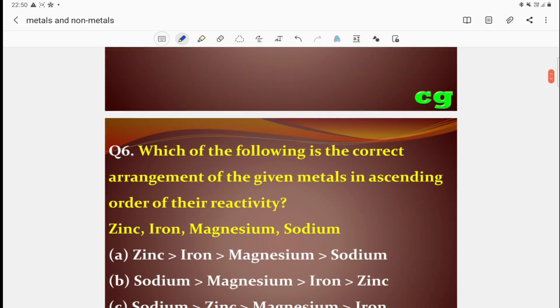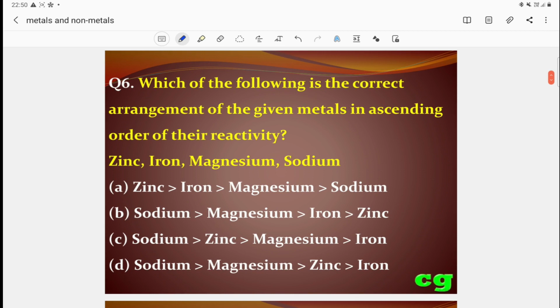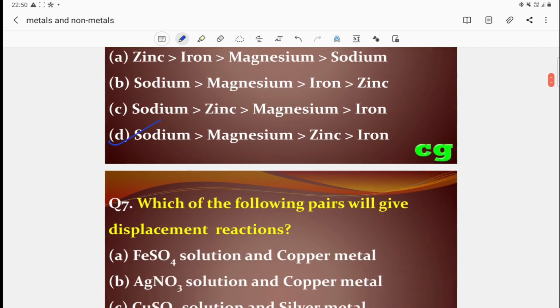Then question number 6. Which of the following is the correct arrangement of the given metals in ascending order of their reactivity: zinc, iron, magnesium and sodium? The choices are zinc, iron, magnesium, sodium; then sodium, magnesium, iron, zinc; then sodium, zinc, magnesium, iron; and sodium, magnesium, zinc, iron. Which is the correct answer? The correct answer is the last one, sodium, magnesium, zinc, iron, as per their reactivity.